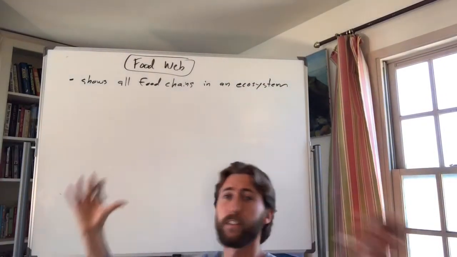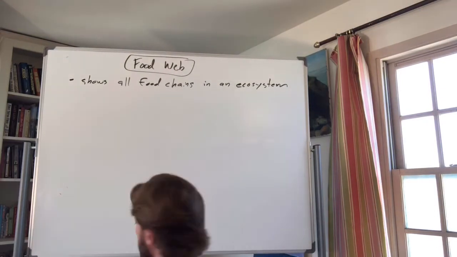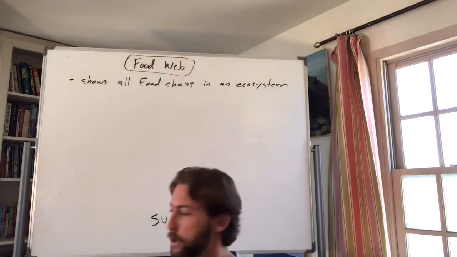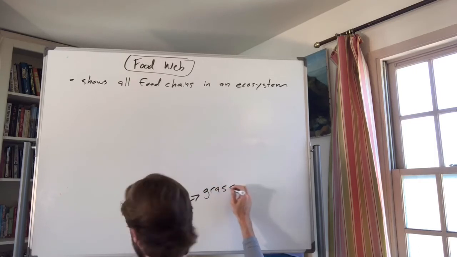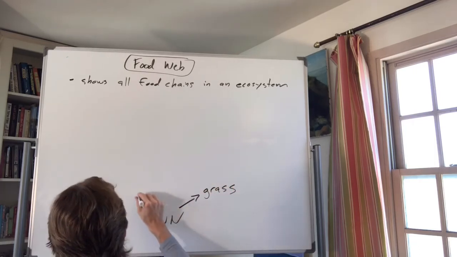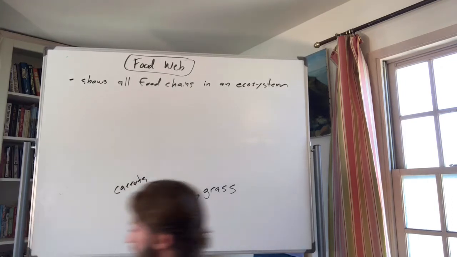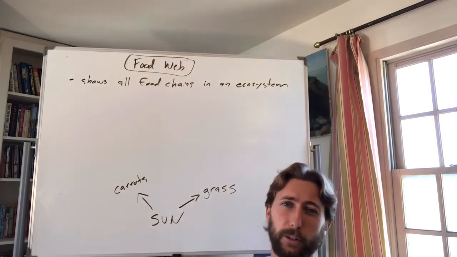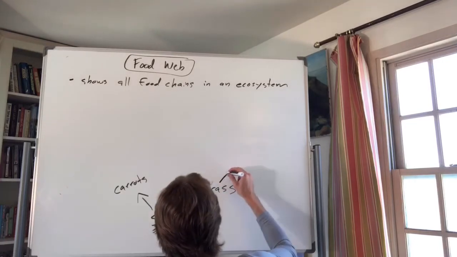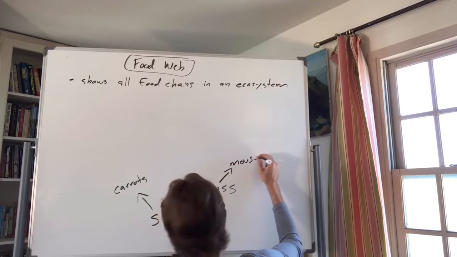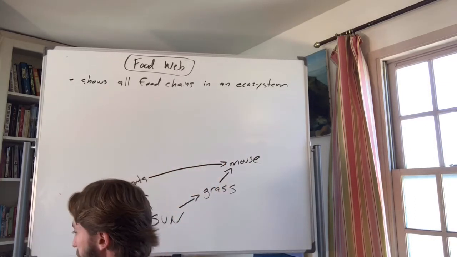Remember, what's going to start all the energy? That's right, the sun. So here's my sun down at the bottom. Sun has all the energy, and then what's going to come next? Our autotrophs are our producers. So maybe we've got some grass doing photosynthesis, right? Maybe we've got some carrots growing with photosynthesis, right? And then we're going to have our primary consumers. These are going to be our herbivores that only eat plants. So maybe something that eats grass is going to be, maybe a mouse eats grass. Maybe we've got a mouse. Here's our primary consumer. Maybe the mouse also gets energy from carrots.